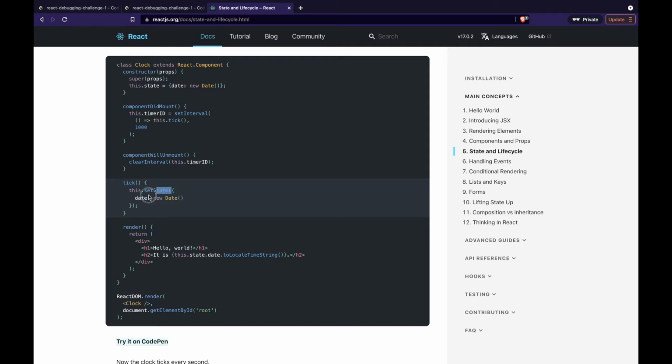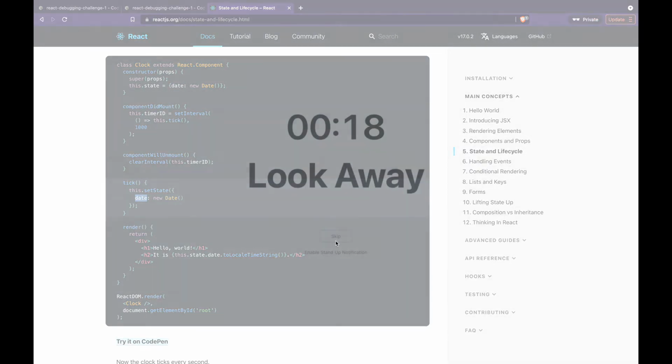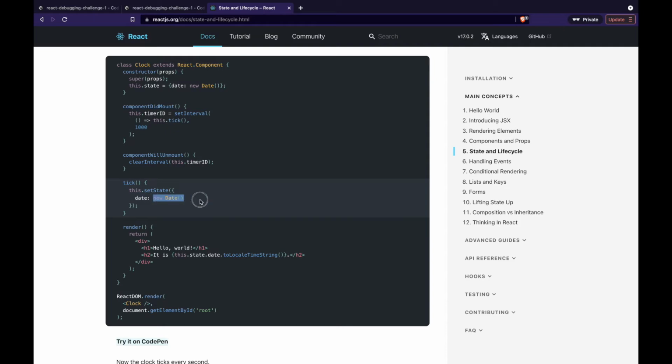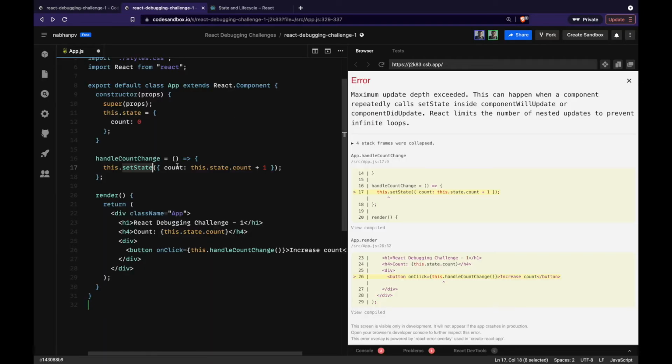It's passing in an object, passing in the value of the state. So here we have the date state, so setting date itself, and now we have the new value of the date. So let's see what we are doing here. We have the state name, which is count. We are setting the new value of the state, which is the current value plus 1. That seems to be correct. Now let's see the next case.